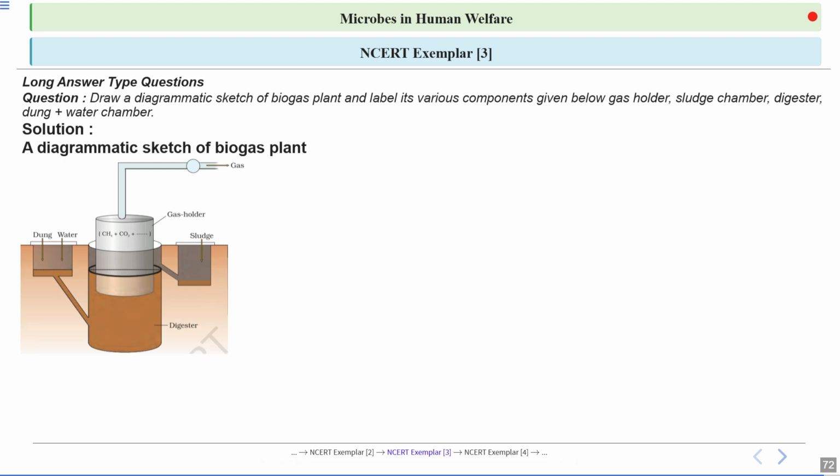And this is the floating cover where the biogas is accumulated. This is the gas holder, where the gases are accumulated. This is the gas outlet from where the gas can reach nearby houses. As the floating cover rises, the leftover slurry enters the exit. So there are two exits. This is the gas outlet, and the other one is the slurry outlet.